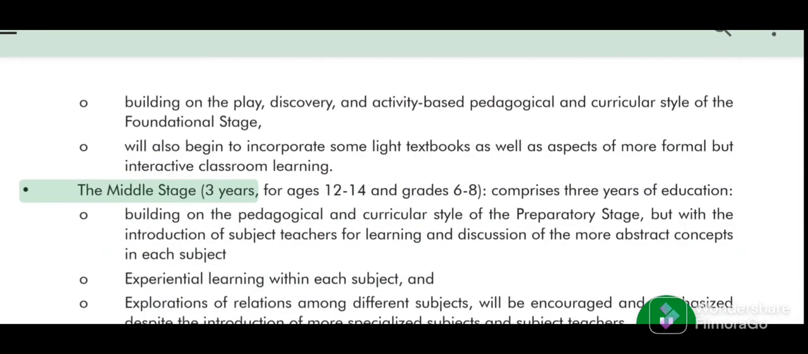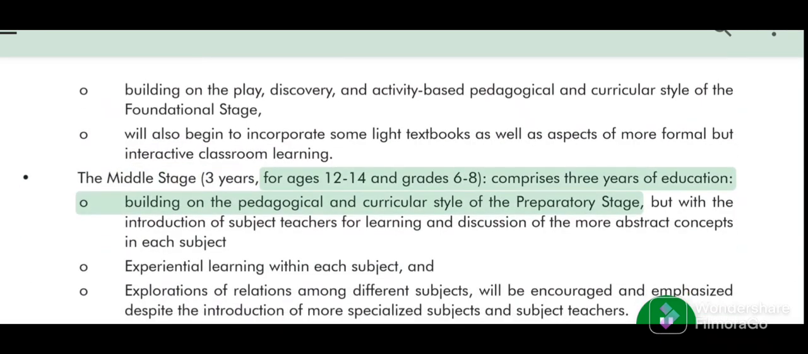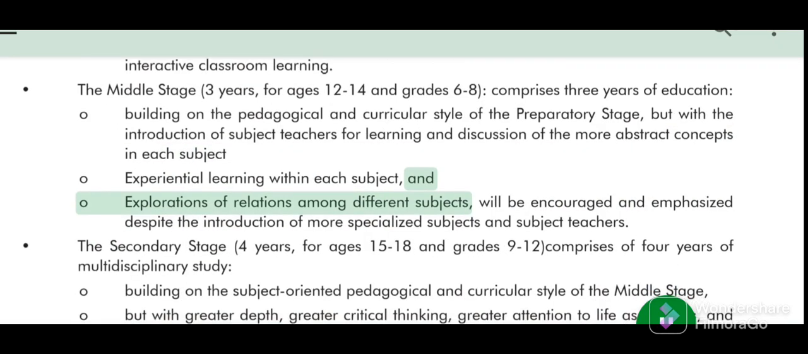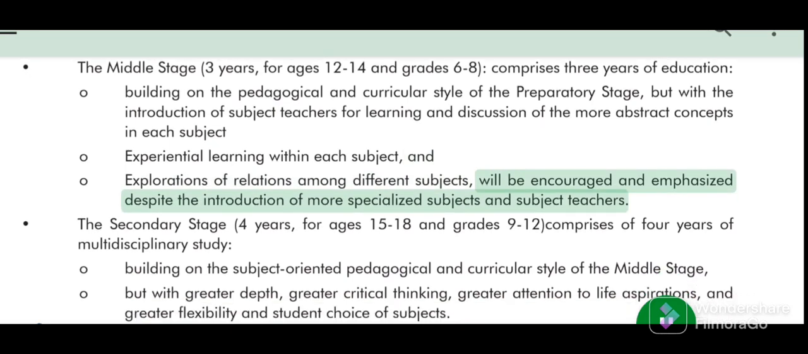The middle stage, 3 years, for ages 12 to 14 and grades 6 to 8, comprises 3 years of education, building on the pedagogical and curricular style of the preparatory stage, but with the introduction of subject teachers for learning and discussion of the more abstract concepts in each subject. Experiential learning within each subject, and explorations of relations among different subjects, will be encouraged and emphasized despite the introduction of more specialized subjects and subject teachers.